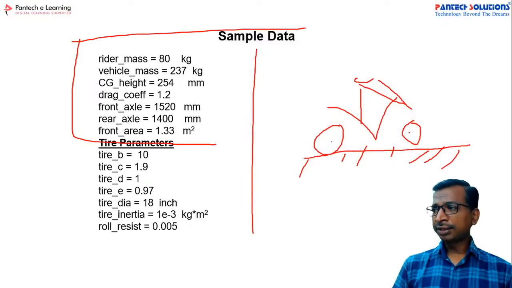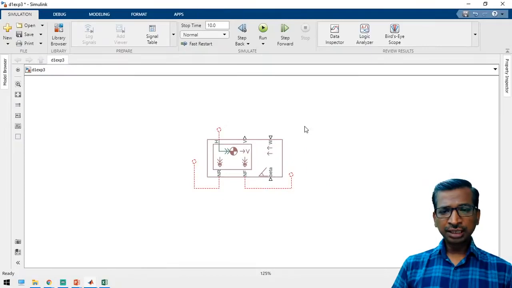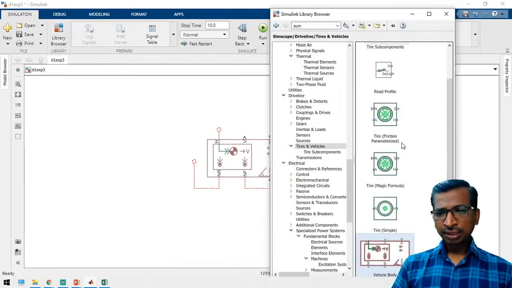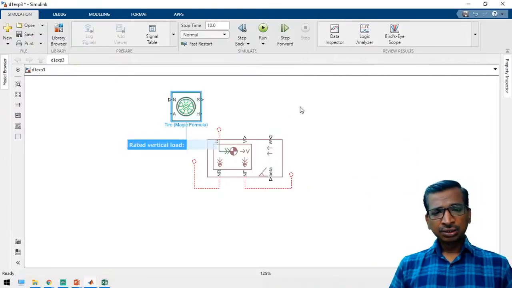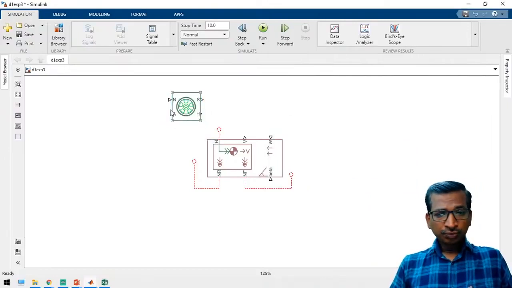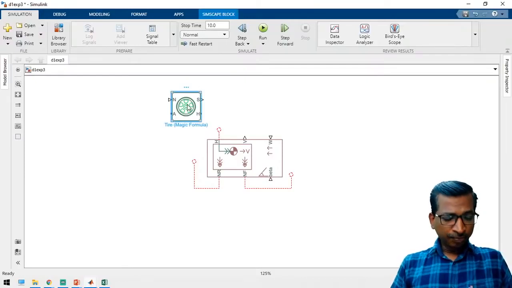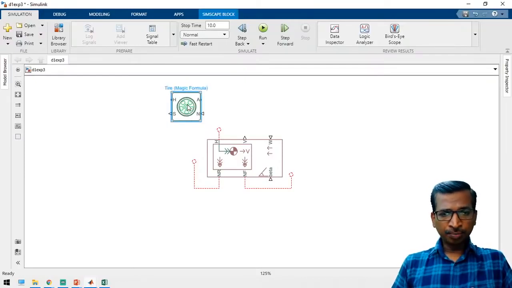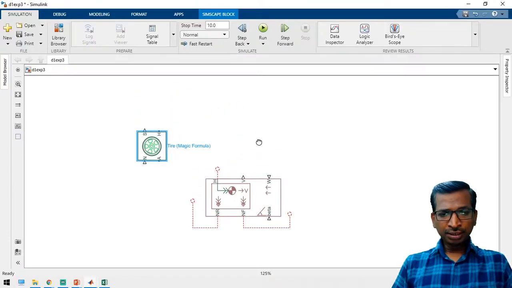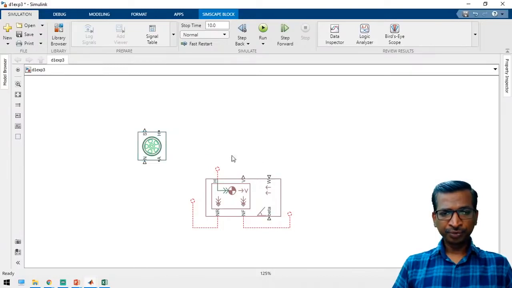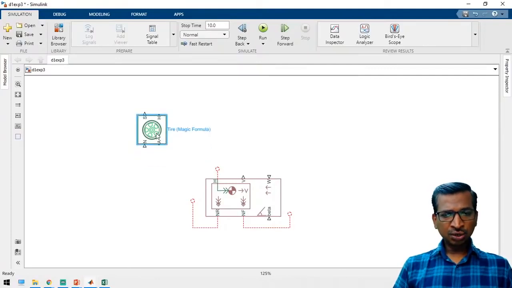So now we have to add a tire model. To take a tire model, again go to library browser and take tires. Choose the simple magic formula tire, because actually for the tire there are a lot of dimensions, so you can use it. For rotating the component, use Control R to rotate the component, right? To move, just select space bar and then cursor, then you can move the diagram.